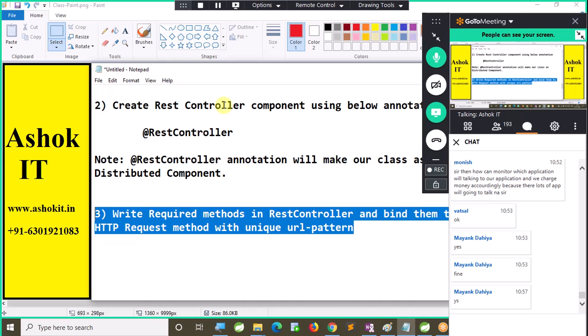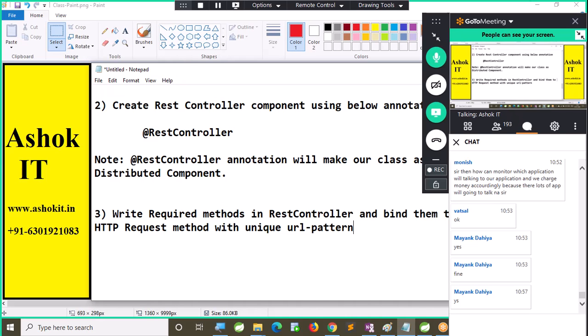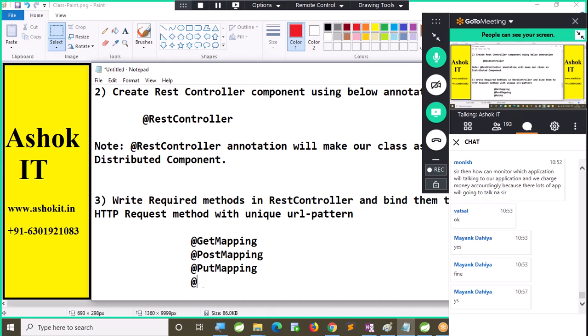How to bind them? We will use @GetMapping. If you want to bind it to a GET request, we will go for GET mapping. If you want to bind to a POST request, we will go for POST mapping. Similarly, PUT mapping and DELETE mapping.